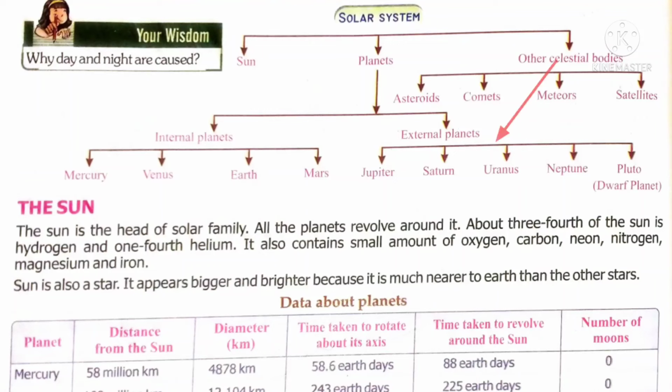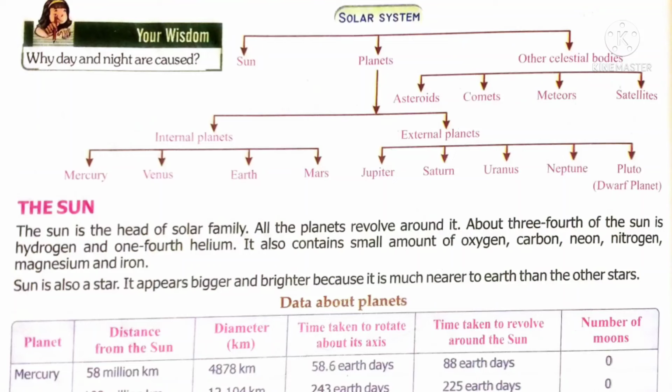Now let's move on to the topic sun. The sun is the head of our solar system. All the planets revolve around the sun. The sun is fixed in a stationary position. About 3/4 of the sun is made of hydrogen and 1/4 is made up of helium. So the sun is made up of 2 elements, hydrogen gas and helium gas. Whose composition is more? Hydrogen composition is more in the sun. It also contains small amounts of oxygen, carbon, neon, nitrogen, magnesium and iron.